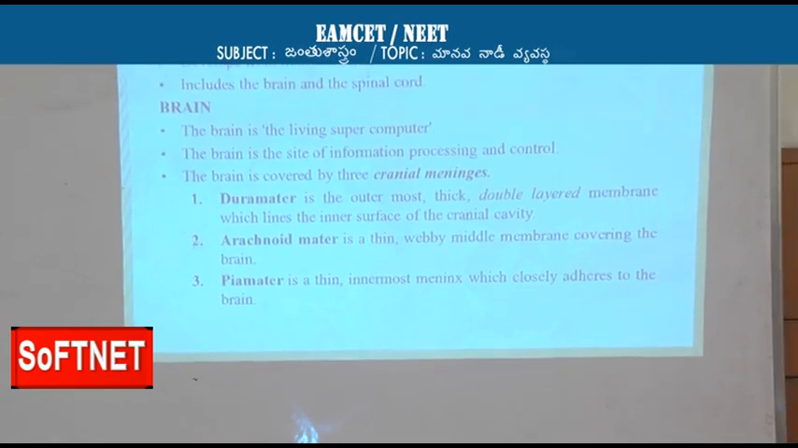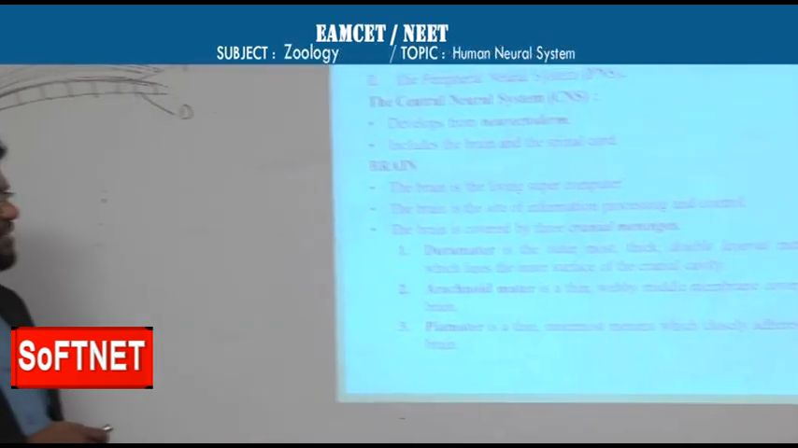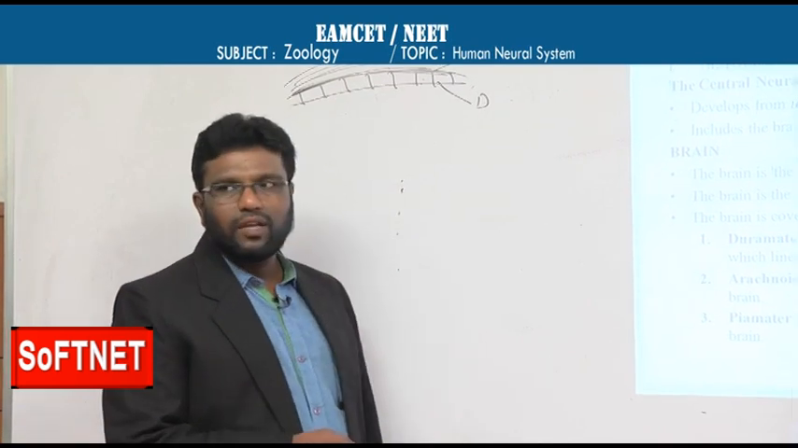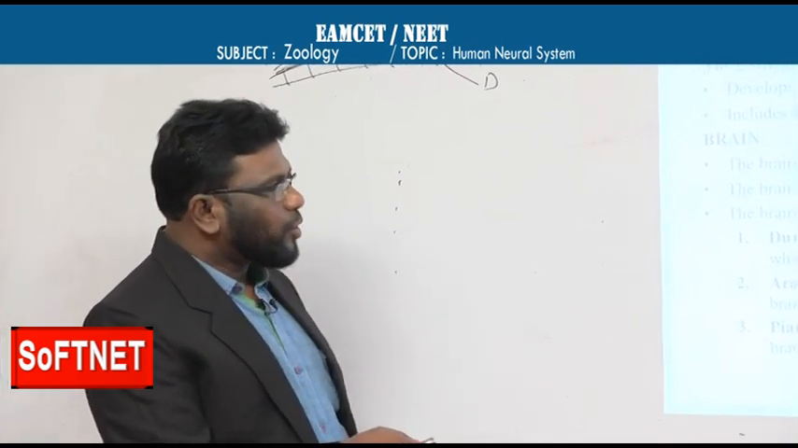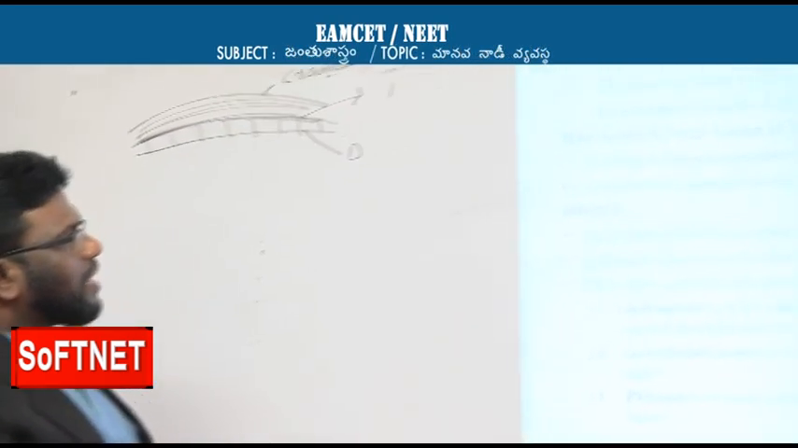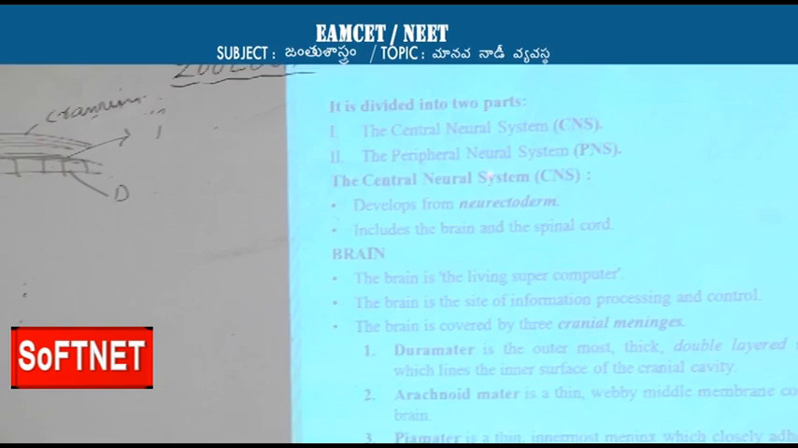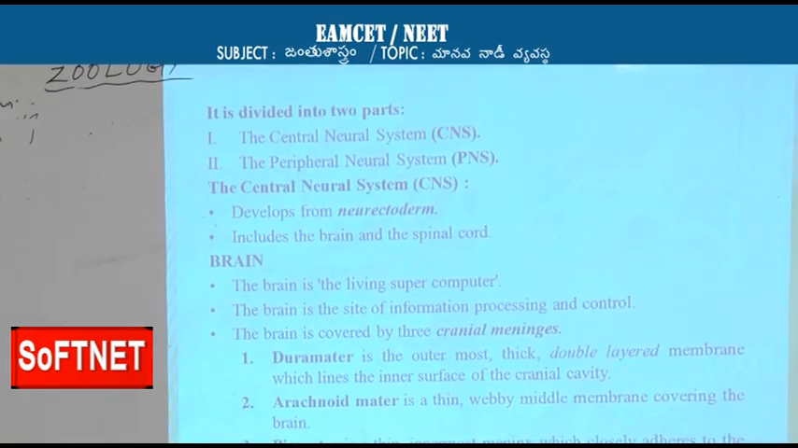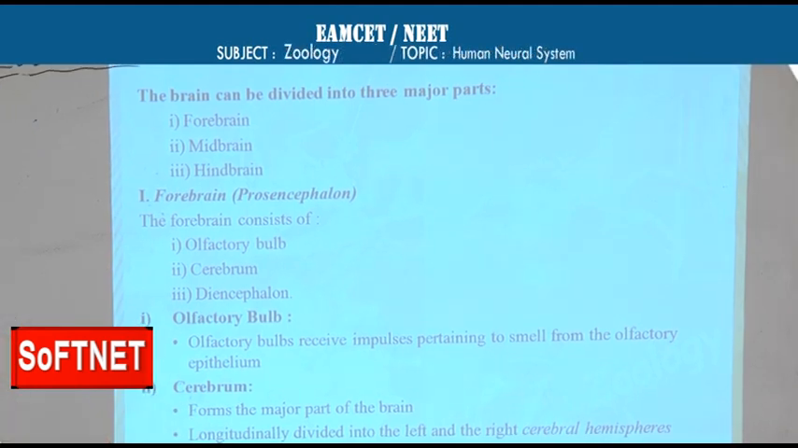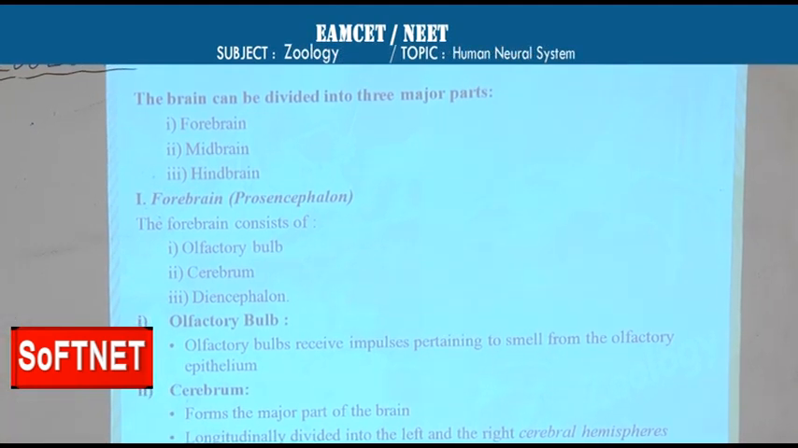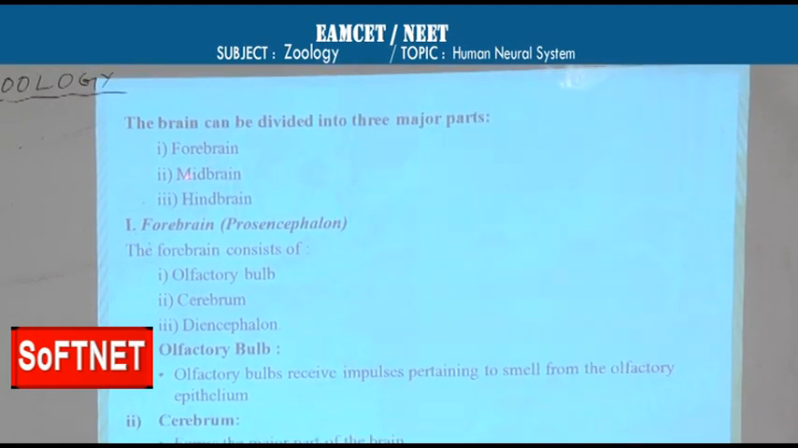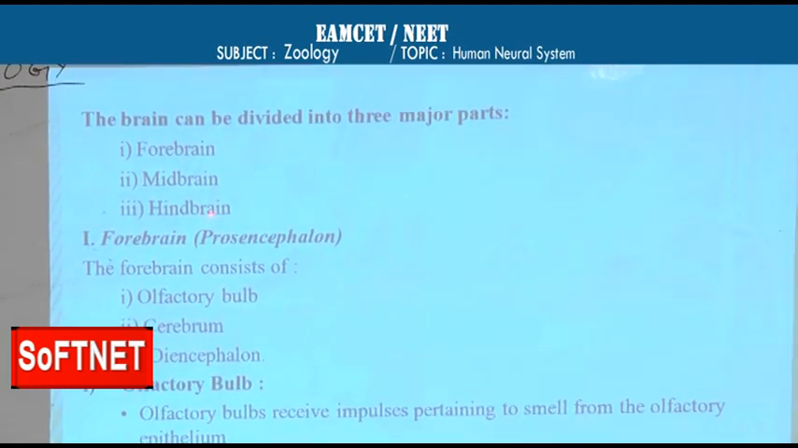Apart from that, the cranium is a bony part, and these three are membranous parts. So this kind of protection will be there for the brain, which is an important part of the central nervous system. Next, coming to the brain, it is divided into 3 parts: forebrain, midbrain, hindbrain.